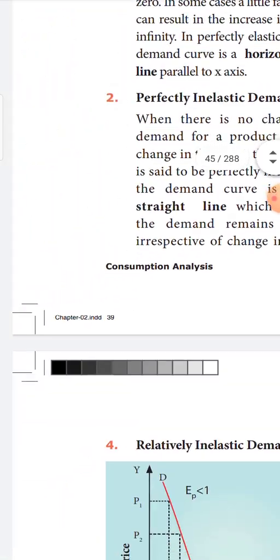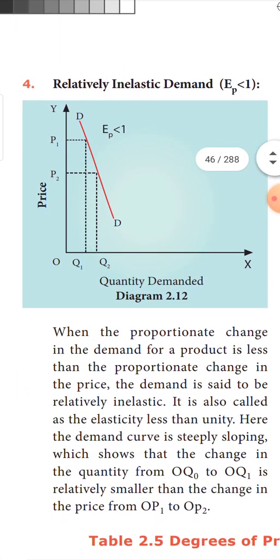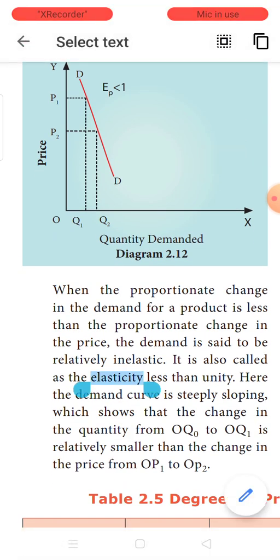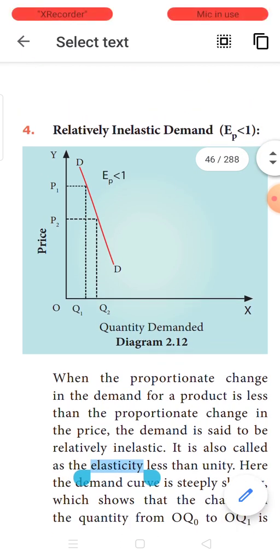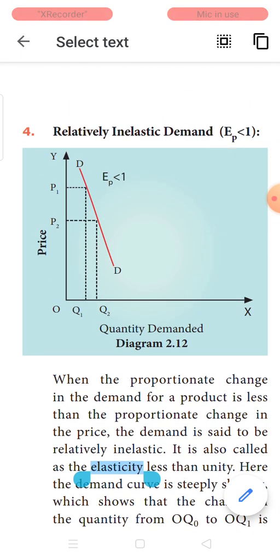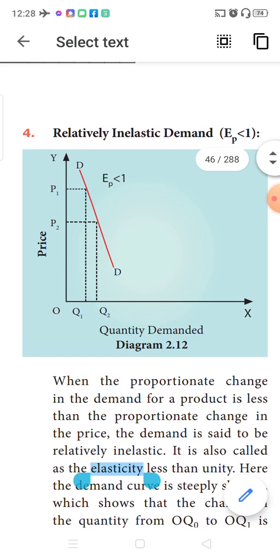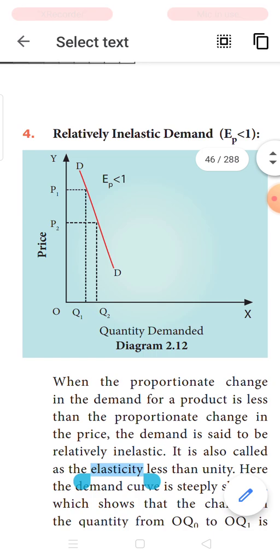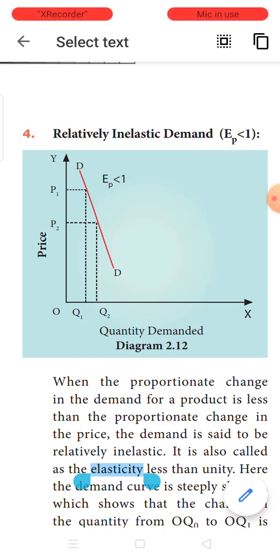Next is relatively inelastic. Look at the diagram. On the X-axis quantity demanded is taken, on the Y-axis price is taken. When P1 is the price, quantity demanded is Q1. When P2 is the price, quantity demanded is Q2, which means the price falls from P1 to P2.